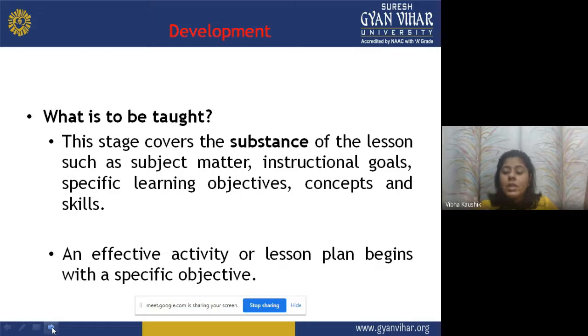What is to be taught? What is to be taught means what should be the subject area. This stage covers the substance of the lesson, such as subject matter, instructional goals, that these are the instructional goals, specific learning objectives, that these are the specific learning objectives of today's topic, concept and skills. An effective activity or lesson plan begins with a specific objective, which means it should have some purpose.